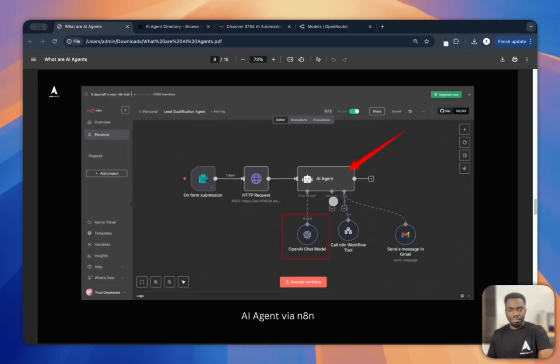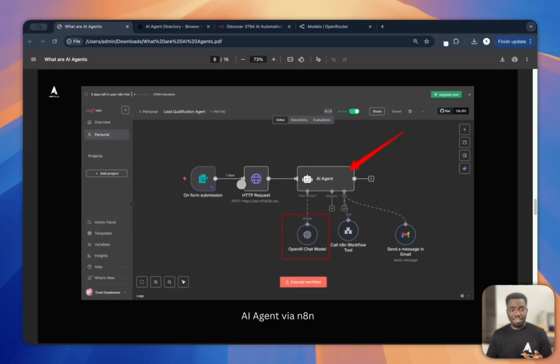Now, if we make progress, we're going to see this is an example of an agent, also in the n8n console. We can see from the onset, we have an agent here. It has the brain, in this case, an OpenAI model, an LLM from OpenAI. The tools are this n8n workflow tool and sending an email, Gmail as a tool. There's no memory here because that's not the use case here.